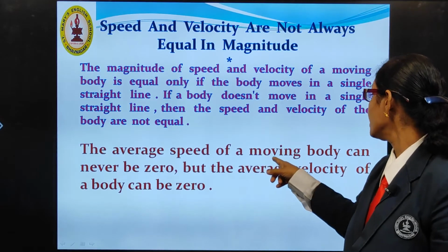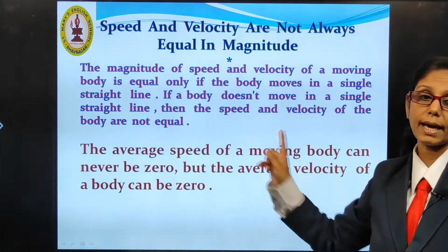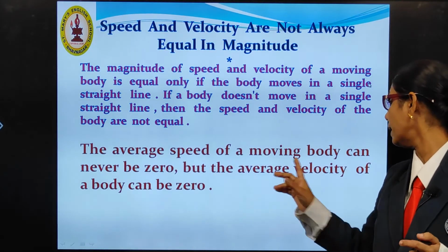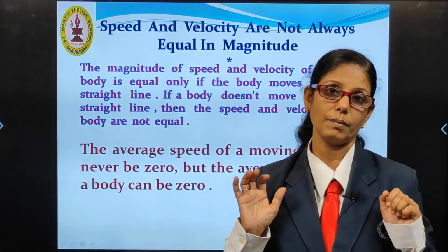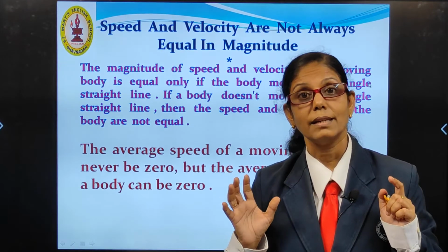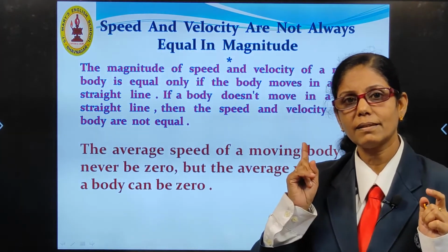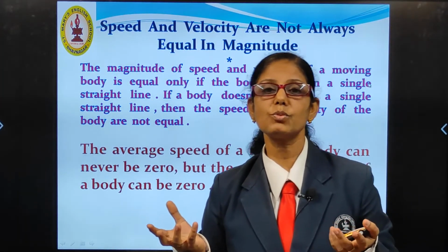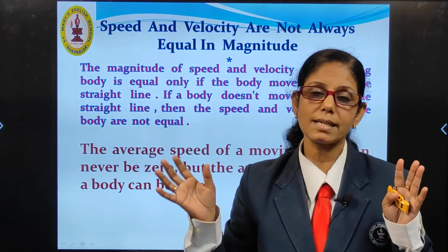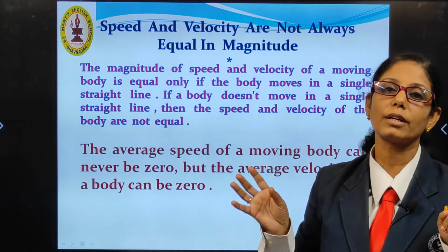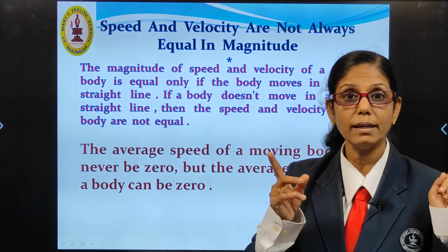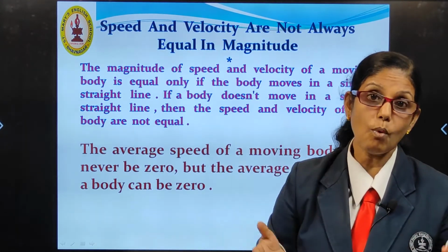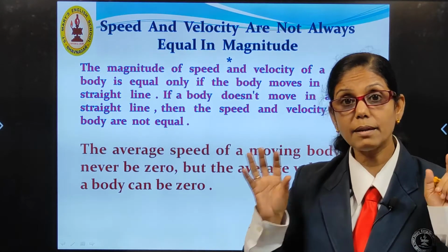Now, average speed of a moving body can never be 0. But average velocity of a body can be 0. Is it correct? Just think. Average speed means what? Total distance travelled by a body in the total interval of time. That can never be 0. Why? If the body has moved, then there is some distance.